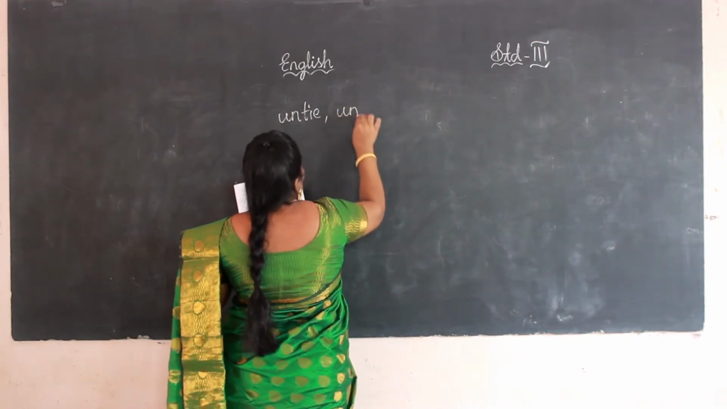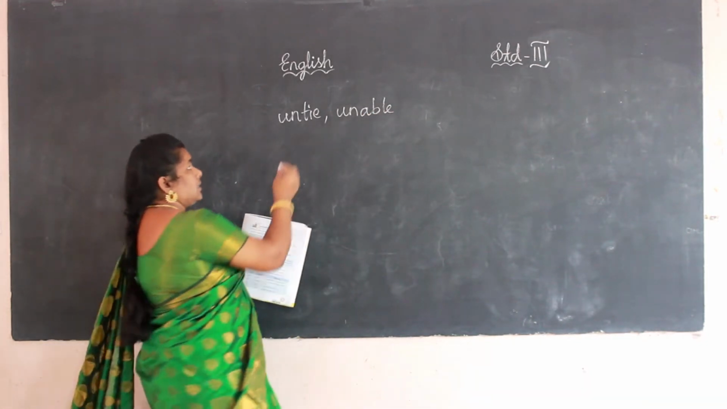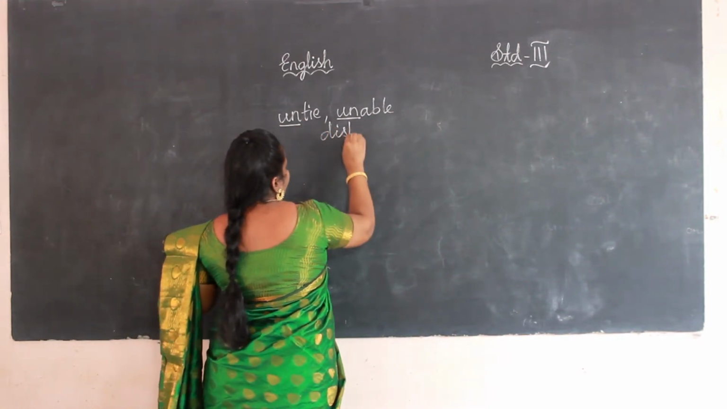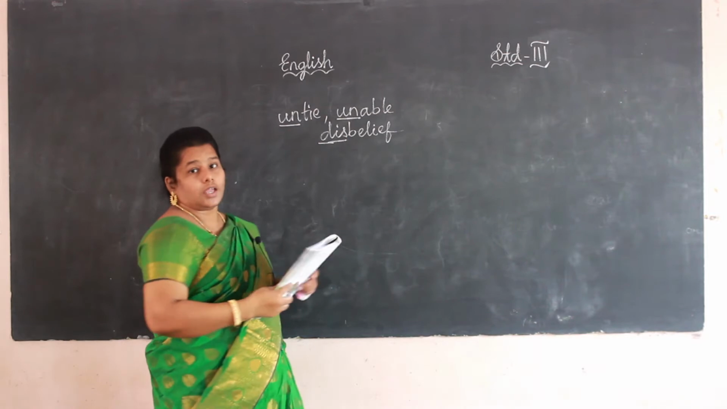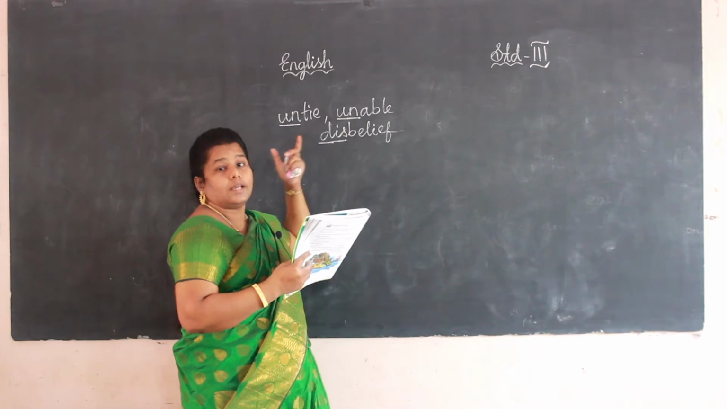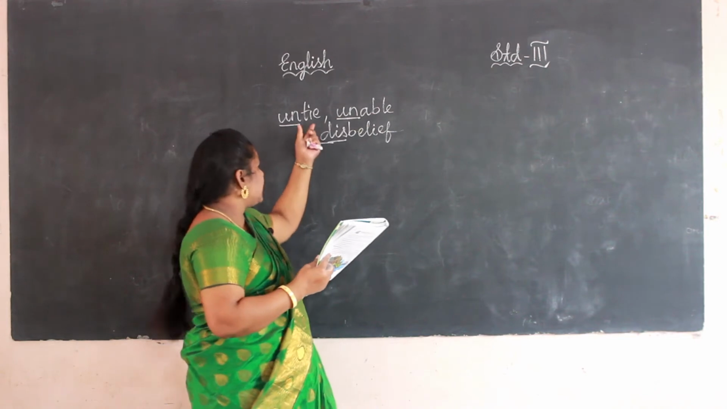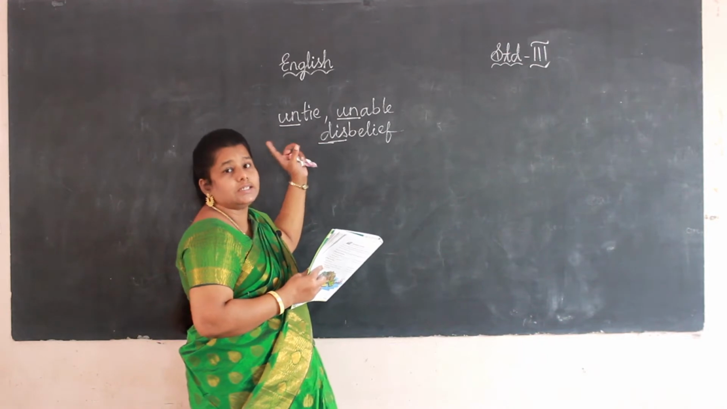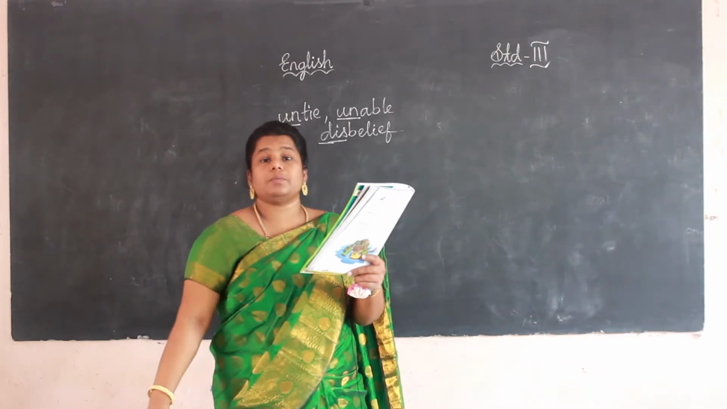Untie, unable, disbelief. See this. Okay, this is a word. This is a letter, or a group of letters, which comes before the word. Tie is a word. If we add "un," a group of letters, what is it? Prefix. Okay. See in the blue box, page number 47.